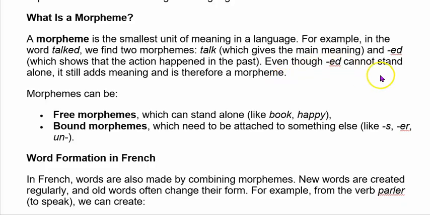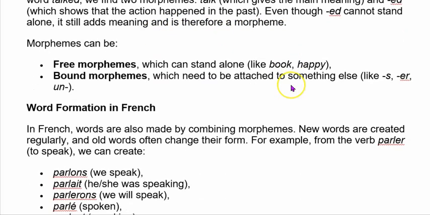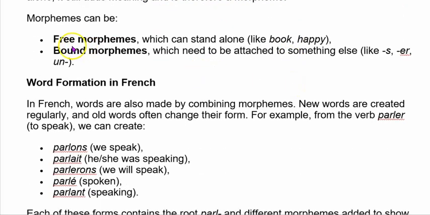Even though ed cannot stand alone, it still adds meaning and it is therefore a morpheme. Morphemes can be free morphemes, which can stand alone like book or happy, or bound morphemes, which need to be attached to something, like just adding an s or er or un.